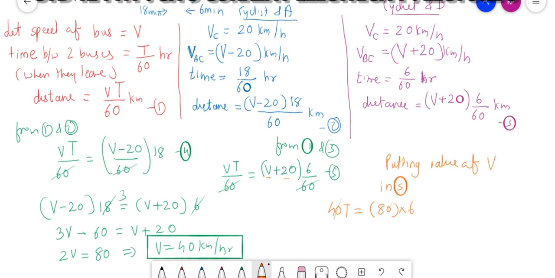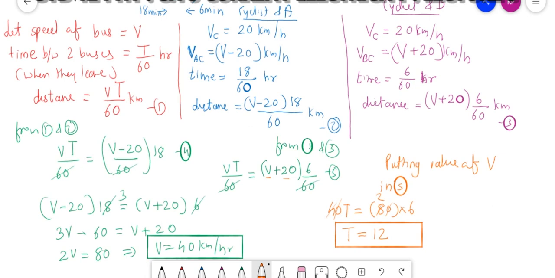So the zeros get cancelled, 4 ones are 4, 4 twos are 8. So T is equal to 12. Okay, so I got the time T equal to 12.